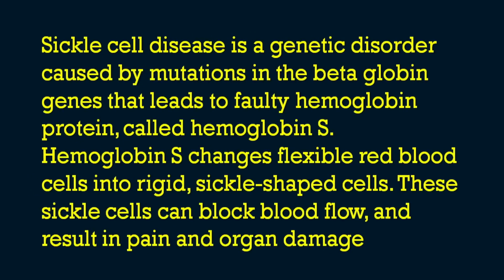Sickle cell disease is a genetic disorder caused by mutations in the beta globin genes that leads to a faulty hemoglobin protein called hemoglobin S. So hemoglobin S changes the flexible red blood cells into rigid ones. The normal red blood cells will be flexible, but with hemoglobin S, the RBCs become very rigid and sickle shaped. And these sickle cells can block the blood flow, and that can result in pain, organ damage and other manifestations of the disease.